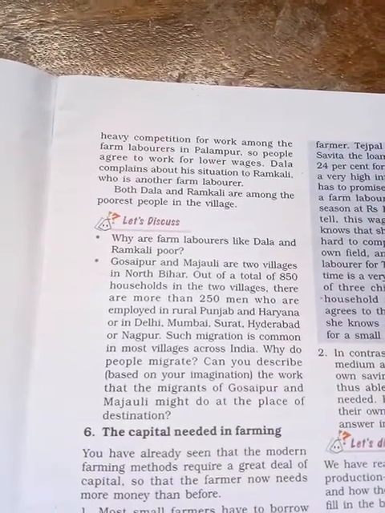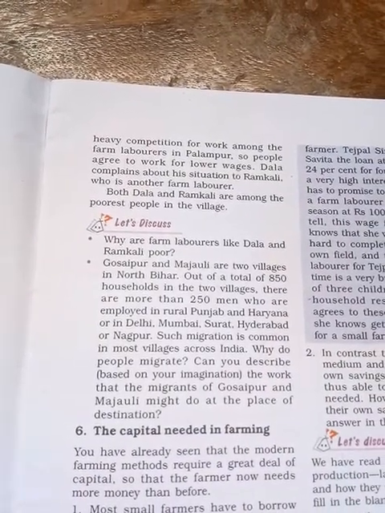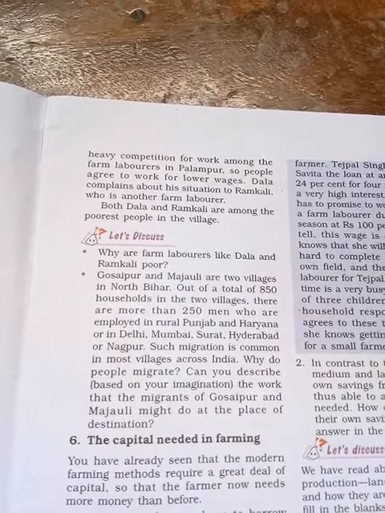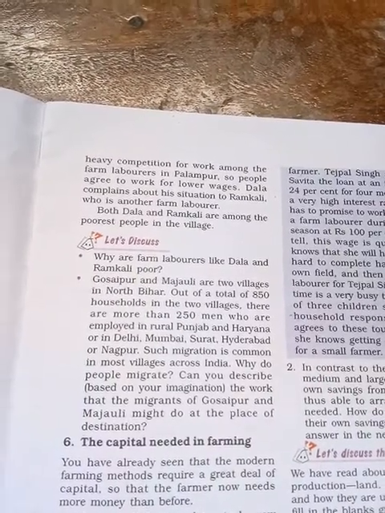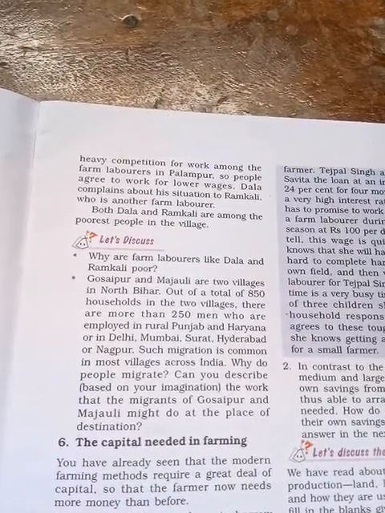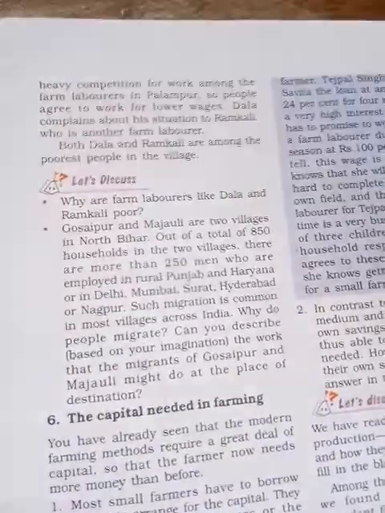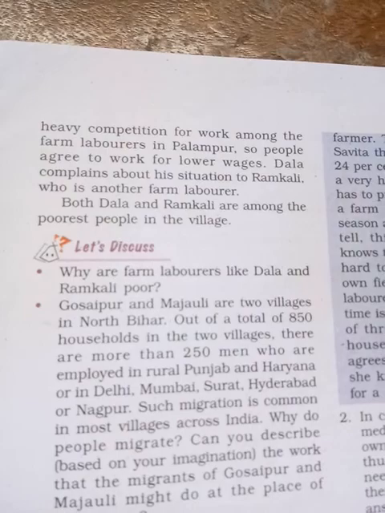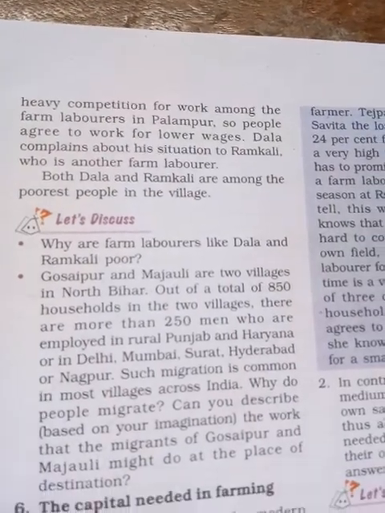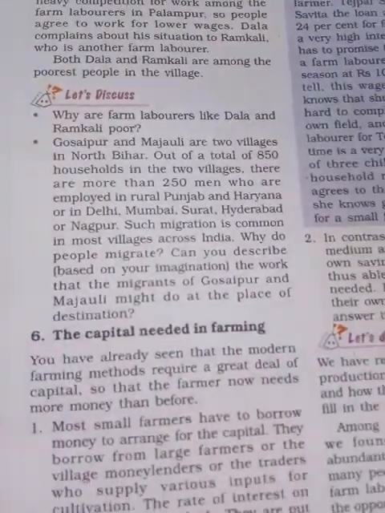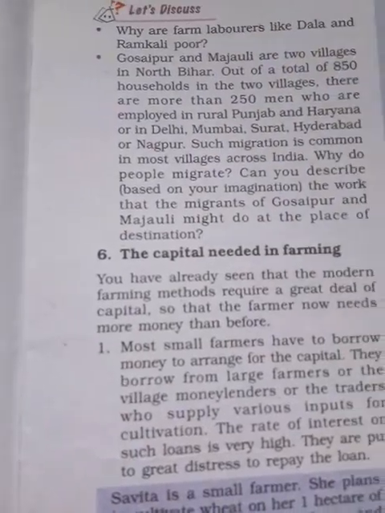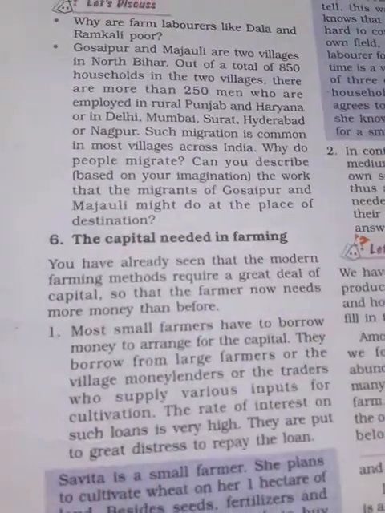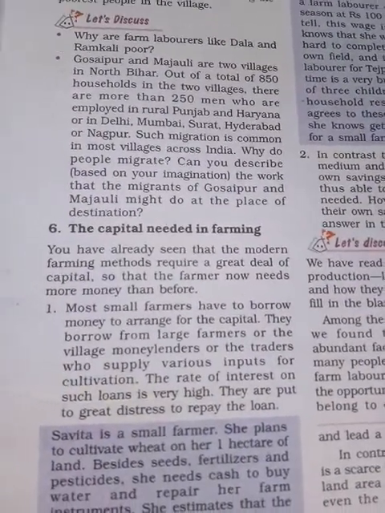Dalla complained about this situation to Ramkali, who is also another farm laborer. Both Dalla and Ramkali are among the poorest people. That means they are having a big problem. Ramkali also, Dalla also, they have the same problem. And next is what? After land and labor, next is capital. That is, money is very important. Let us see.